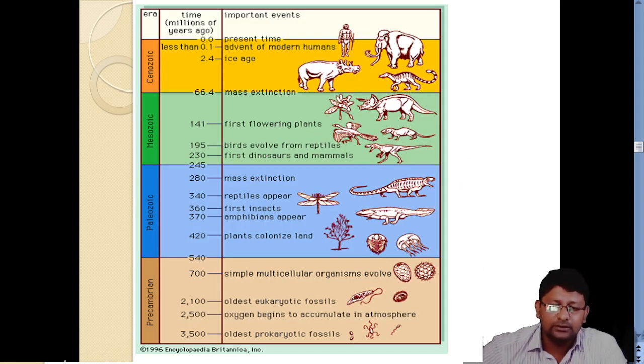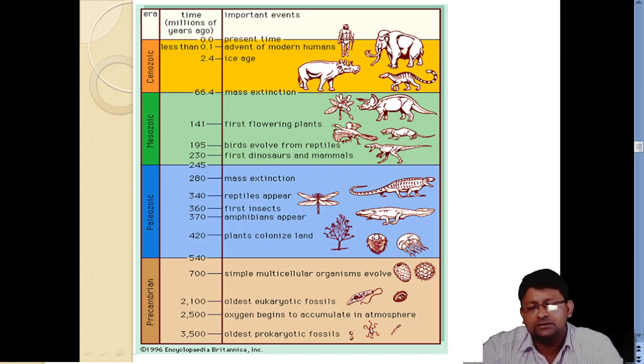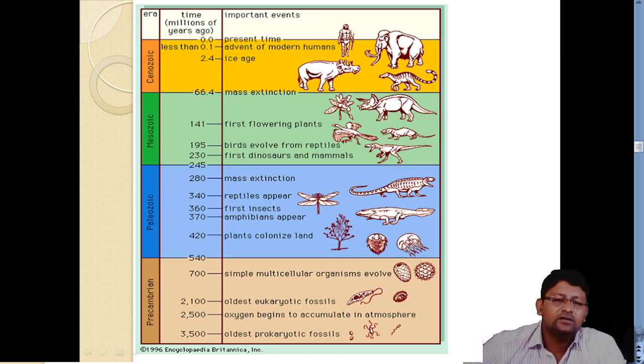As you can see over here, from the Precambrian to Cenozoic, you can see how the life forms have changed, what different types of structures may have developed. Some particular species were very dominant during some era, if I must say, like in Mesozoic, dinosaurs were dominant, in Paleozoic, fishes and all these reptiles or types of things were dominant, and in Cenozoic you will see that mammals are dominant, and definitely in Holocene you can see that man has the topmost priority, rather topmost in the overall evolutionary cycle.